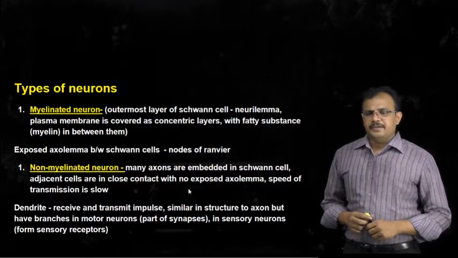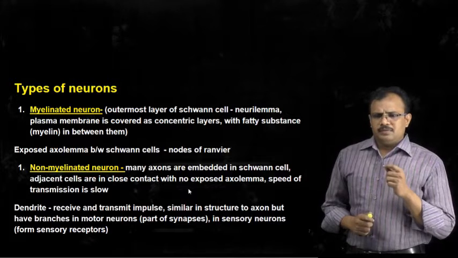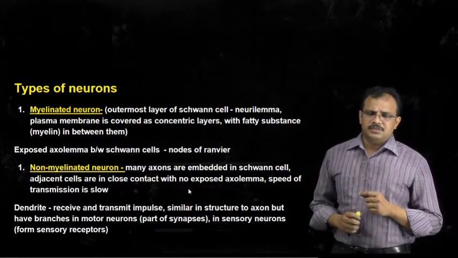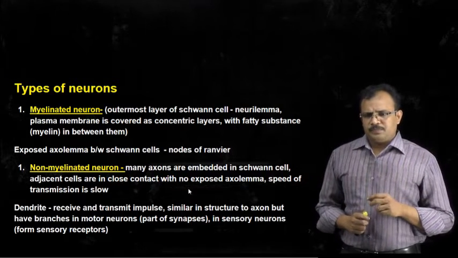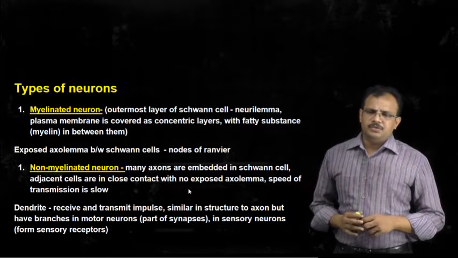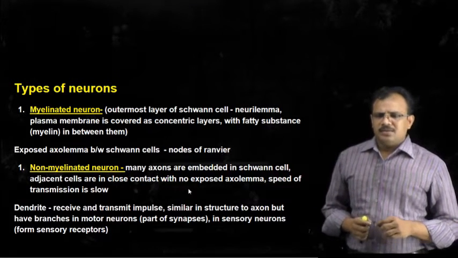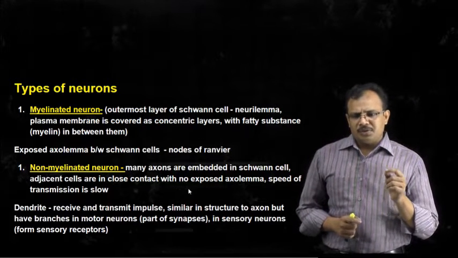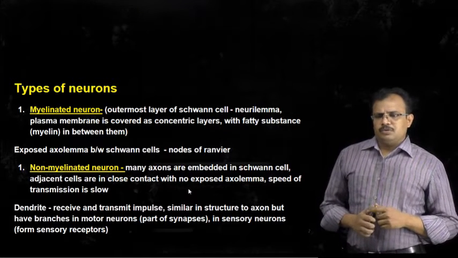And these myelinated neurons generally are neurons with large axons present in the central nervous system, and also the preganglionic neurons are myelinated neurons, whereas non-myelinated neurons are small nerve cells. Apart from this, even postganglionic neurons are also examples of non-myelinated neurons.